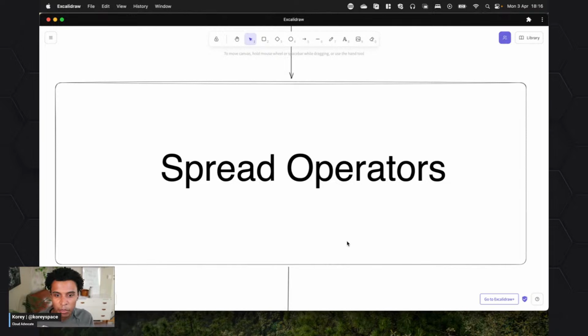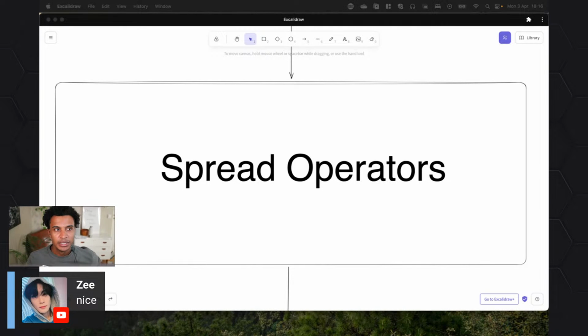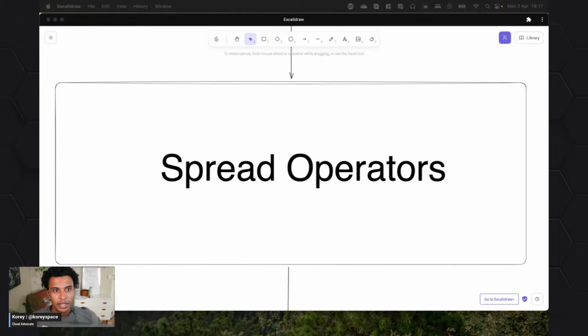I'm gonna quiz the chat because I like to. For anyone who knows what a spread operator is, go ahead and type the spread operator syntax into the chat. I'm not gonna spoil what it looks like, just type it in the chat. Oh, hey Z, Z's here. Z at 75%. I think that's the same Z. I don't know how many Z's we have. But yeah, what does a spread operator look like?